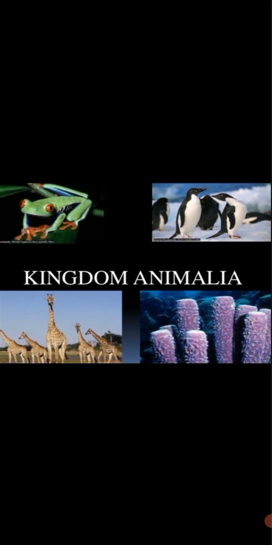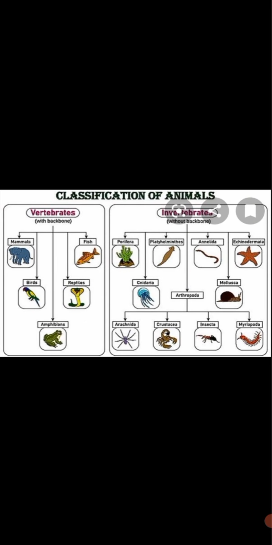As I have already told you, Kingdom Animalia is the classification of animals. Let me say something brief about it. We all know that animals are generally classified as vertebrates and invertebrates. Vertebrates are animals with a backbone and invertebrates are animals without a backbone. Examples of vertebrates are mammals, fishes, birds, reptiles, and amphibians, etc.